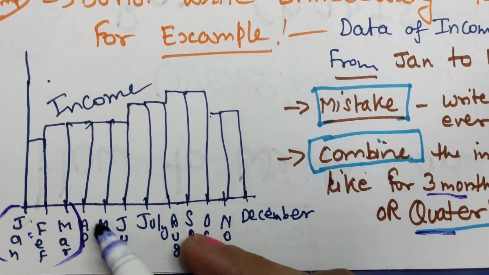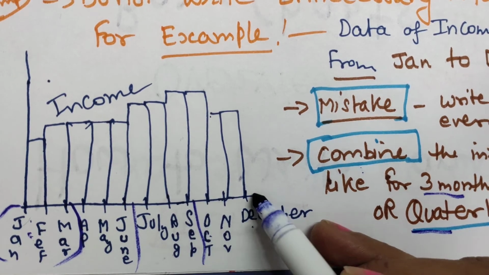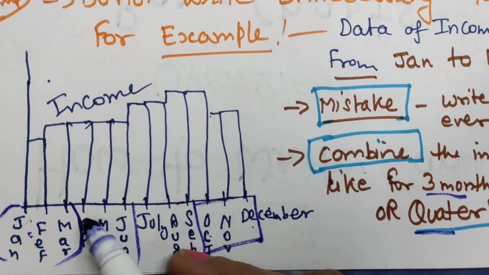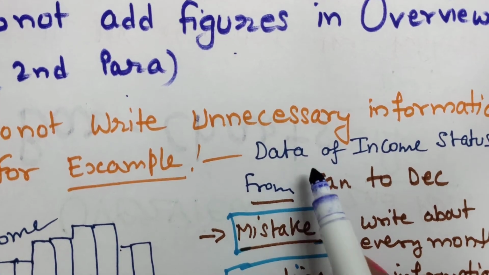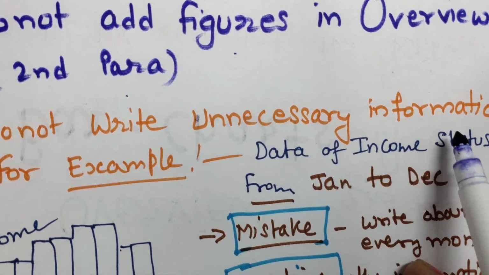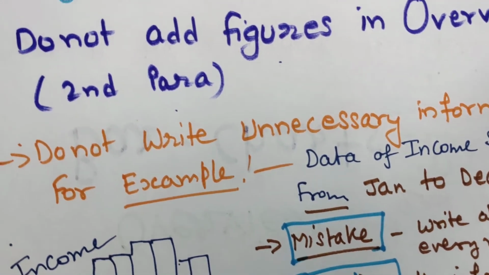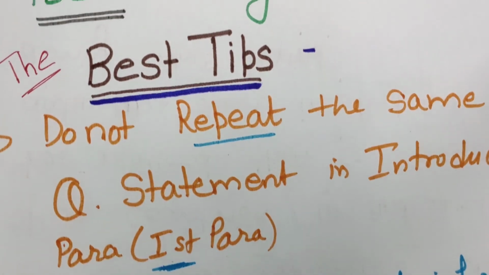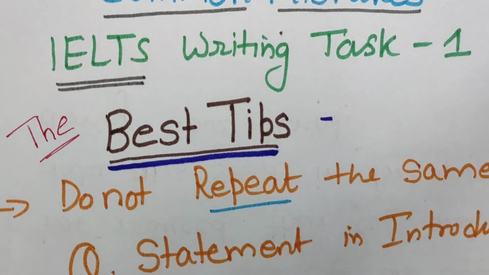You can explain this, and from here to here, and July, August, September, and last October, November, December. You can combine these kinds of information rather than writing unnecessary information for each and every month here. So we have discussed here the best tips for IELTS writing task 1. Thank you so much.